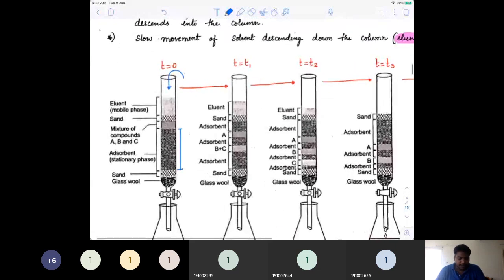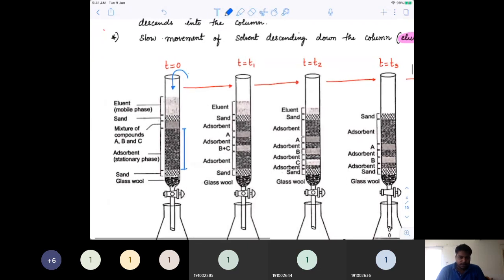As we put that in, slowly, as time passes, you will see there is a movement of those organic compounds going down the adsorption column, going down this column.